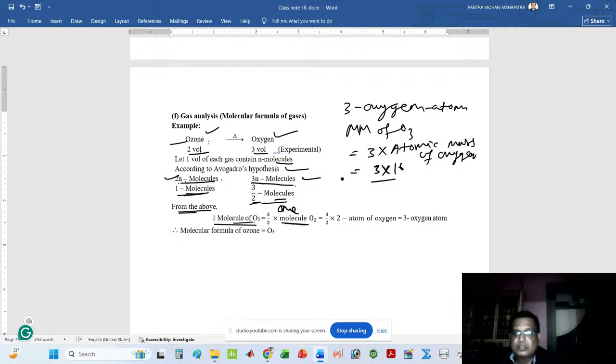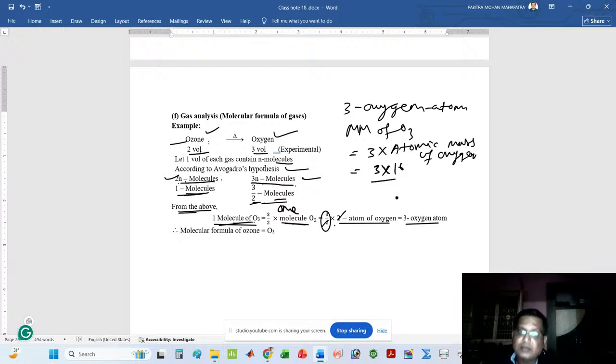One molecule of oxygen means two oxygen atoms. So here I can write one molecule of ozone is equal to 3 by 2 into 2 atoms of oxygen. Here the 2s cancel each other. Then I can say 3 oxygen atoms.